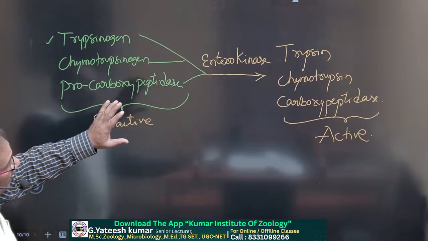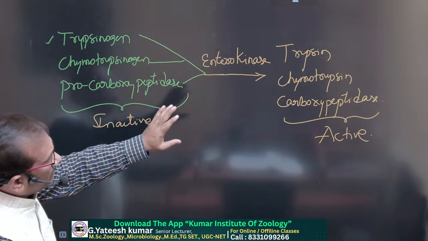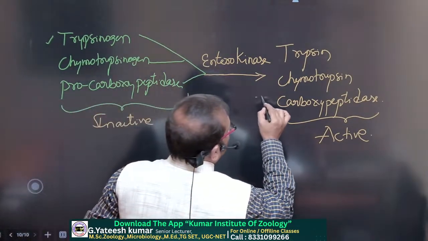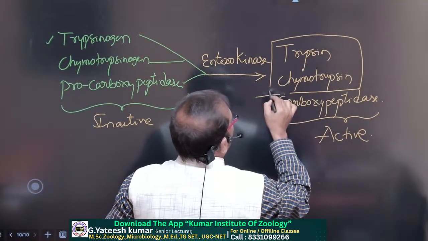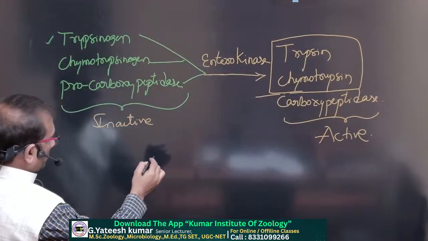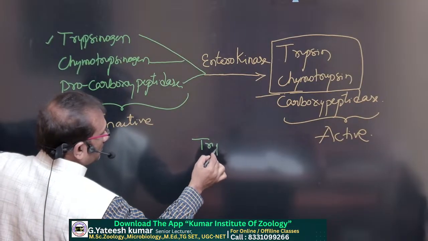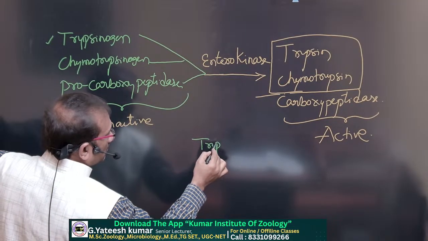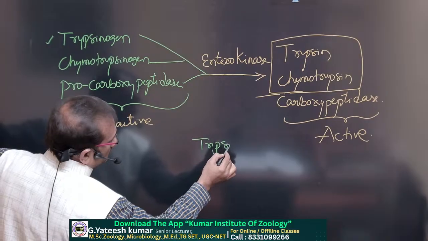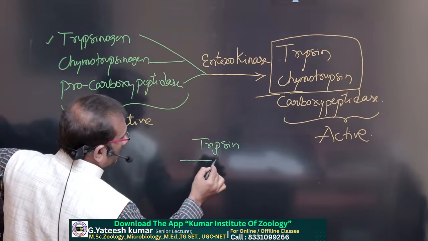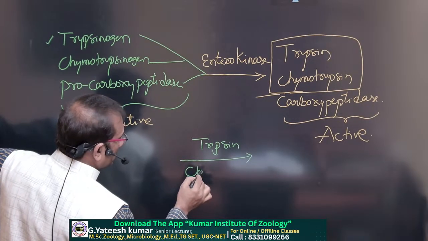Here trypsin, chymotrypsin, carboxypeptidase. First come to these two, trypsin and chymotrypsin.